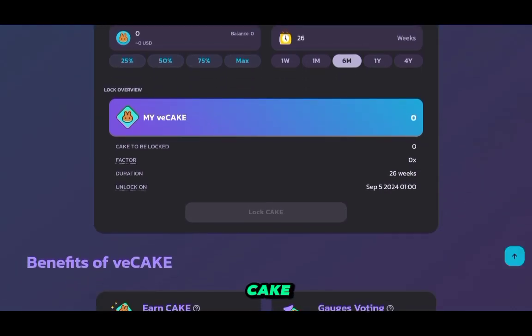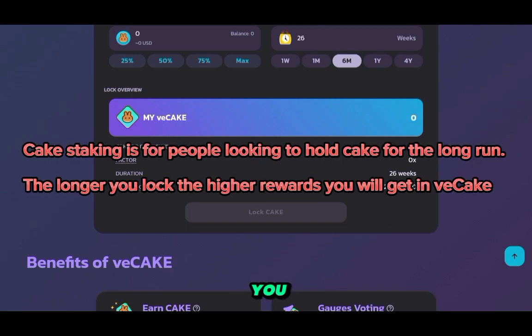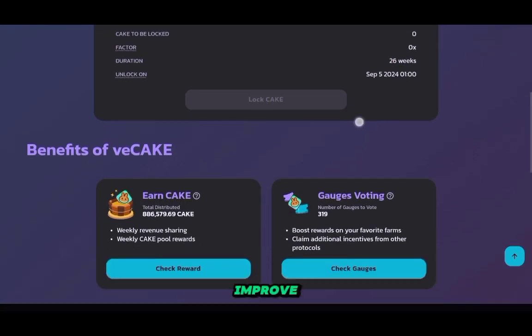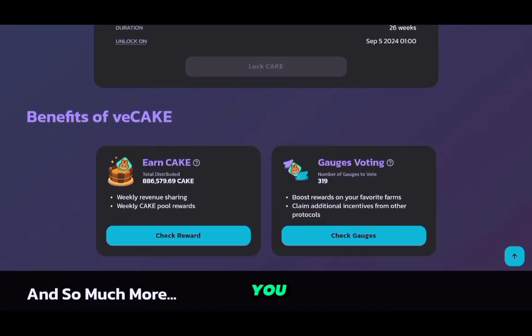When you lock Cake, you get veCake. That's what veCake stands for, and that will give you not the potential to sell, because this is not a token you can sell, but it's a token that can further improve the earnings that you are experiencing with your farms. That's what you experience when you have a boosted APR.